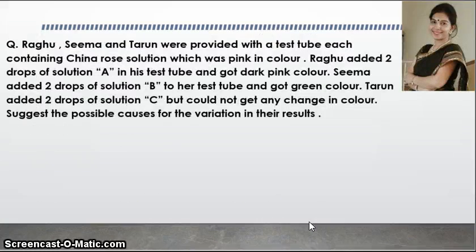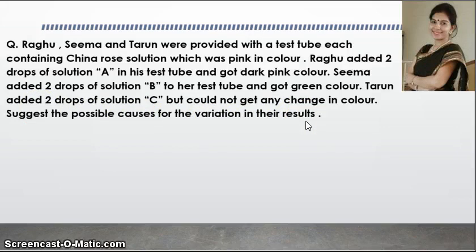Now the second question. Raghu, Seema and Tarun were provided with a test tube each containing China rose solution, which was pink in color. Raghu added 2 drops of solution A in his test tube and got dark pink color. Seema added 2 drops of solution B to her test tube and got green color. And Tarun added 2 drops of solution C but could not get any color change. Suggest the possible causes for the variation in their result. So what can be the reason?